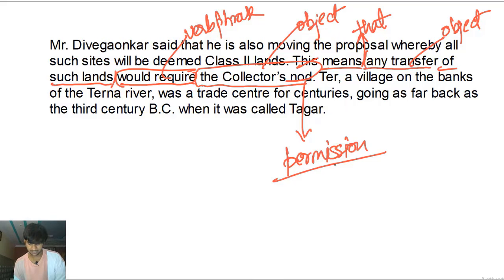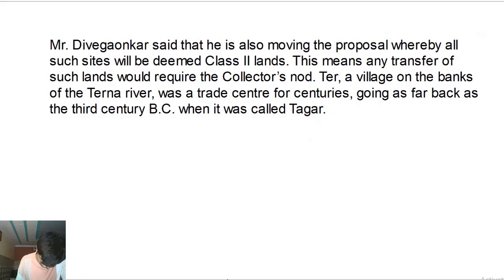Okay, so after doing this, any lens of such nature will require transferring of such lens would require the collector's nod. Until the collector gives their nod, their permission, right? You cannot transfer such lens. All right. Okay. Let's finish it, man.